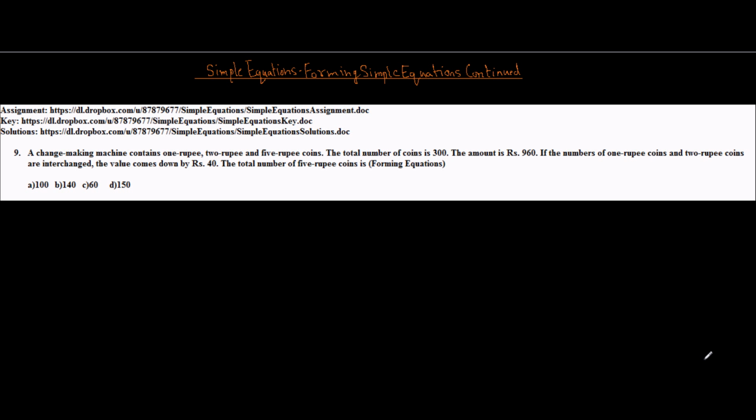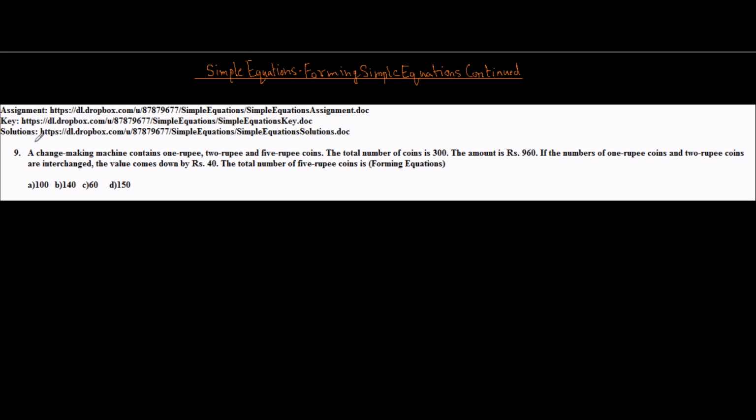So hello and welcome to yet another class of simple equations. So here we will be continuing forming simple equation problems. Basically, once again we will be dealing with some more problems where students find it difficult to make equations and proceed.